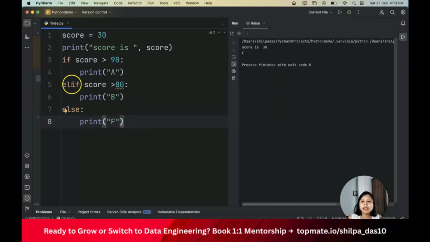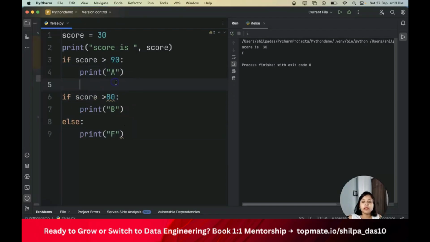Now, let's say I have this particular statement. I will remove this condition, right? Now, let's say I have here 100. What will happen? Now 100 is greater than 90, right? It's going to print this. Okay, then it is going and it will check this condition because it's an independent if.